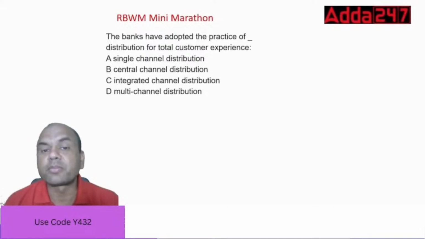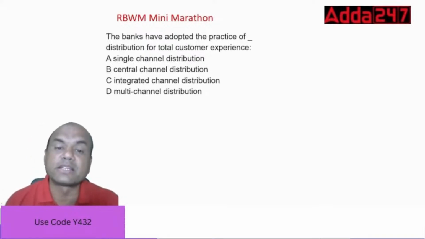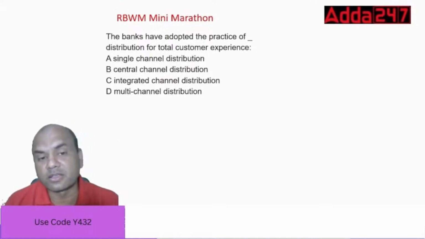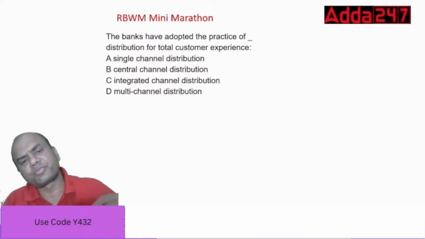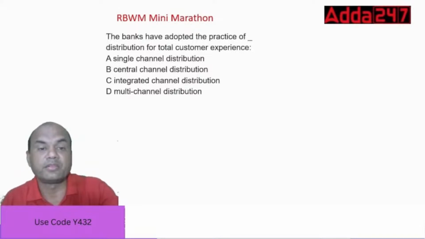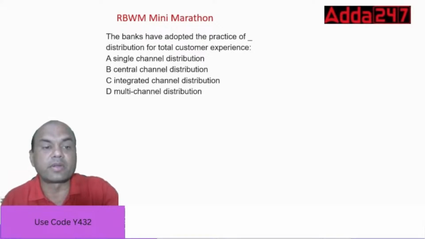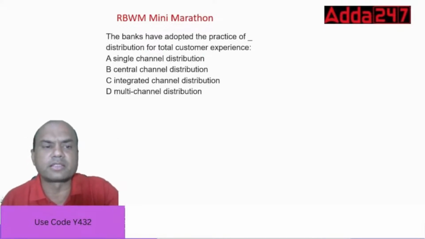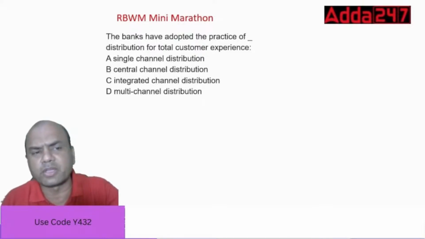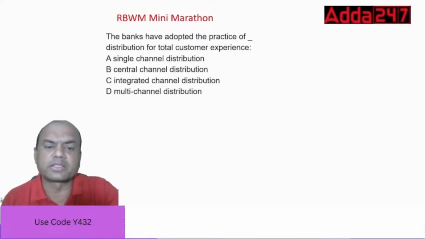Do we sell only via a single channel, or central channel, or integrated channel, or multi-channel? What is the answer? Everyone try to answer, because this is a bit typical one.